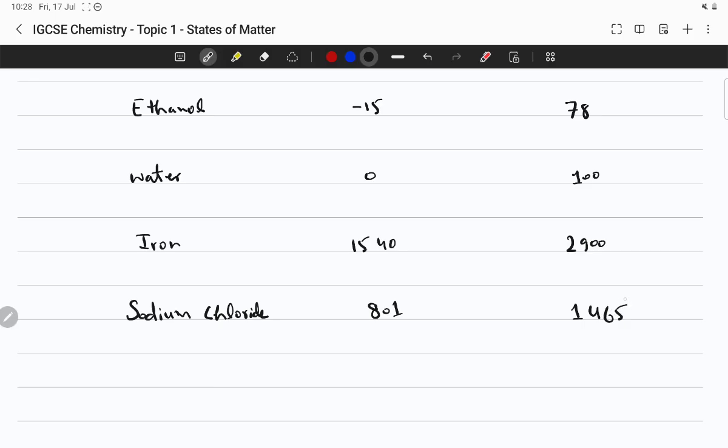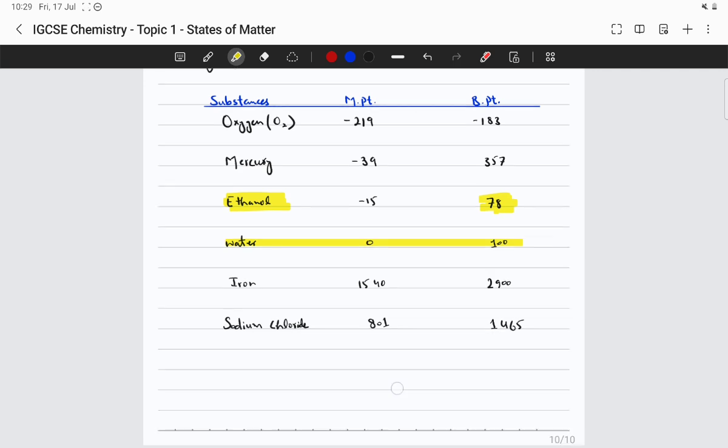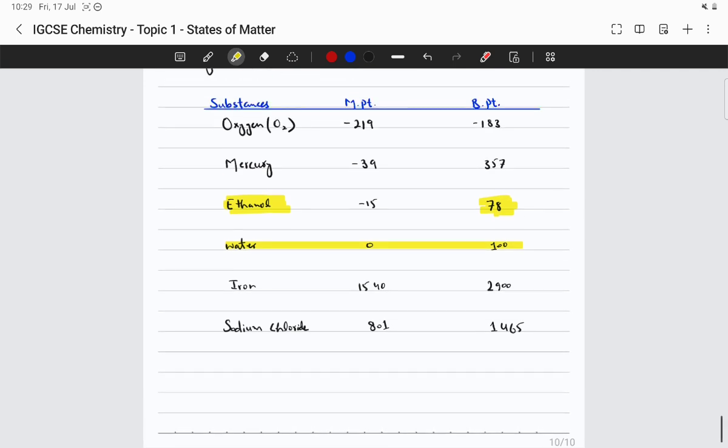of 1465. I'm not saying that you have to memorize all of them, although I highly recommend that you memorize the melting point and boiling point of water, and the boiling point of ethanol. You would use it at certain points. The rest of the values are just for reference, to give you an idea that every substance, element, compound, metal, could exist as solid, liquid, or gas.